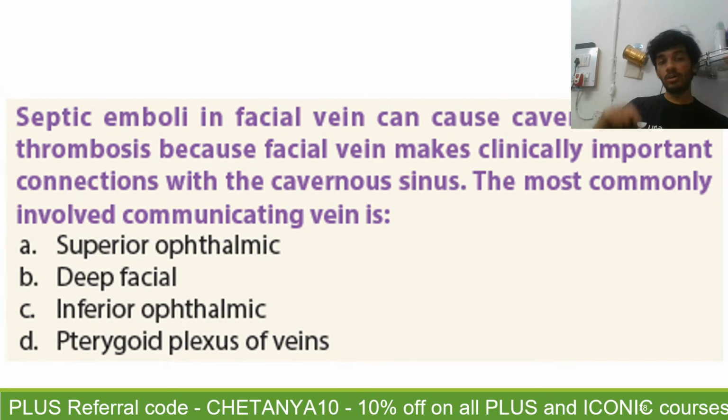So since I have not got any answers, I'll tell you that there are two communication channels. One is the superior ophthalmic vein. The other is the pterygoid plexus of the veins via the deep facial vein, right? So answer is superior ophthalmic vein because it is the one that is most commonly involved.